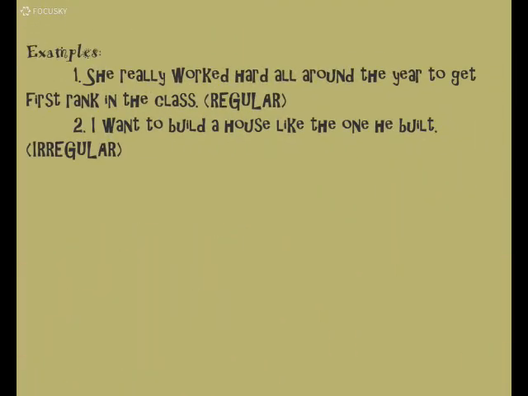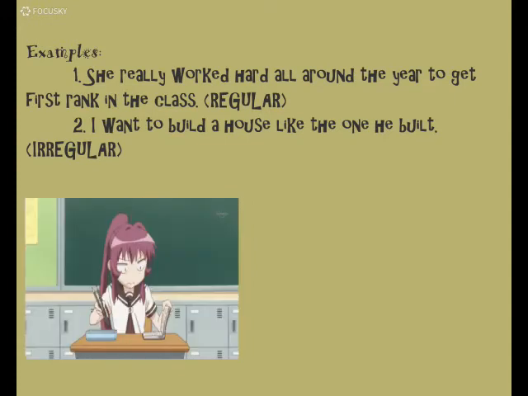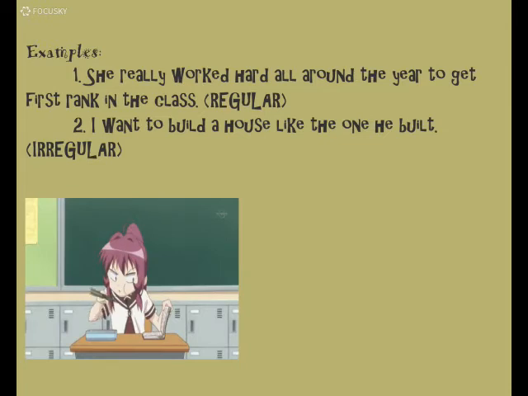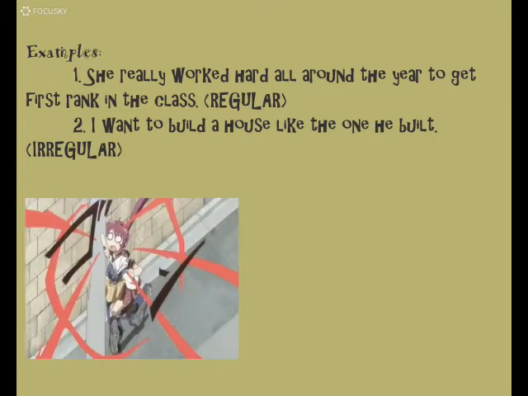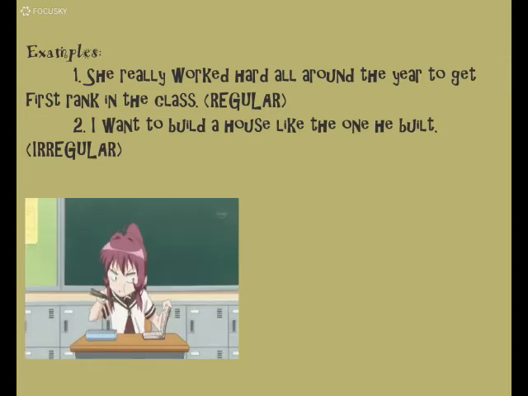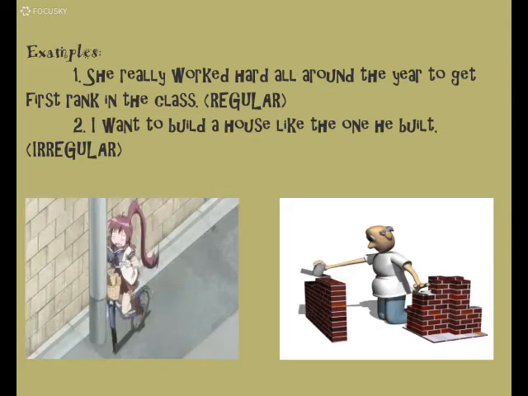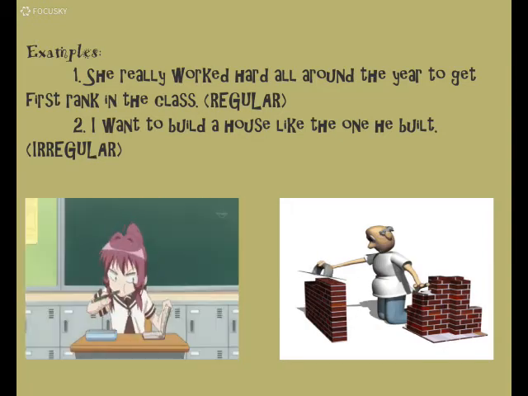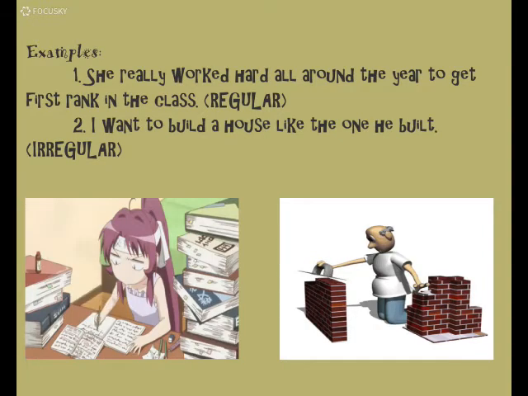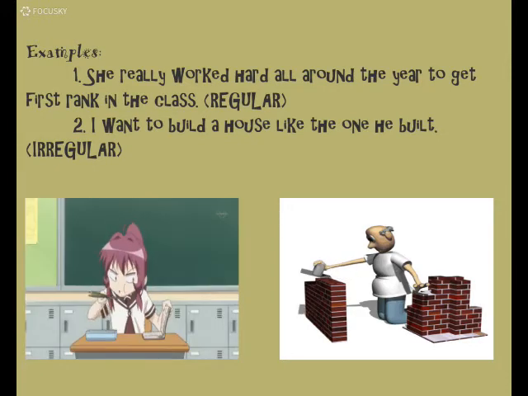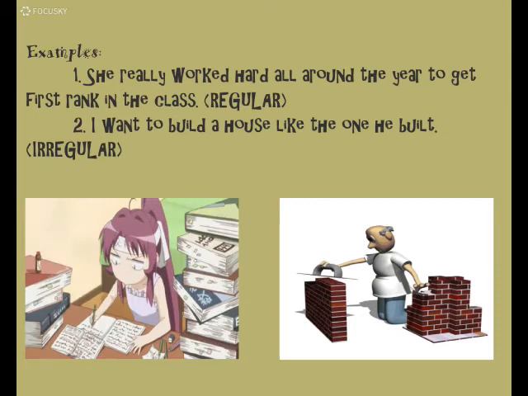For example, she really worked hard all around the year to get first rank in the class. This sentence is an example of a regular verb. The verb is worked. The second example, I want to build a house like the one he built. This is an example of an irregular verb. The irregular verbs are build and built.